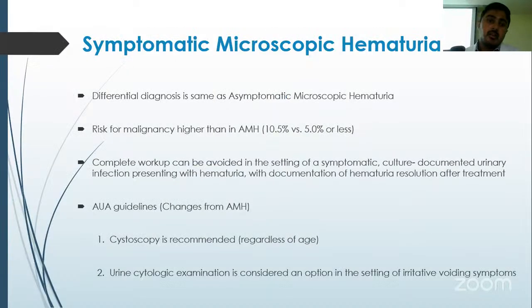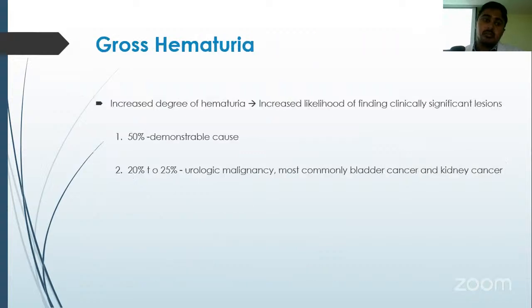Coming to symptomatic microscopic hematuria, differential diagnosis and causes are same as asymptomatic, but the risk of malignancy here is higher, around 10.5%, which was 3.5% in cases of asymptomatic. Complete workup again can be avoided in the setting you are suspecting a benign disease. You can treat it and revisit with a urine analysis and see if there is a resolution of hematuria or not. AUA guidelines, how it changes is cystoscopy is recommended despite of any age group, and urine cytology has a role here if the patient is having voiding symptoms.